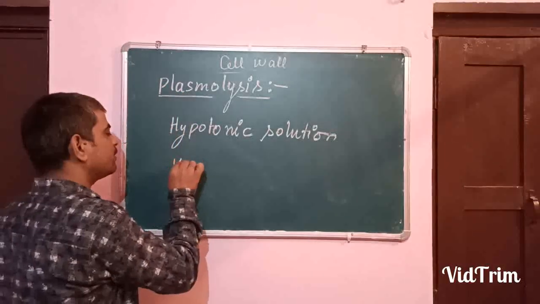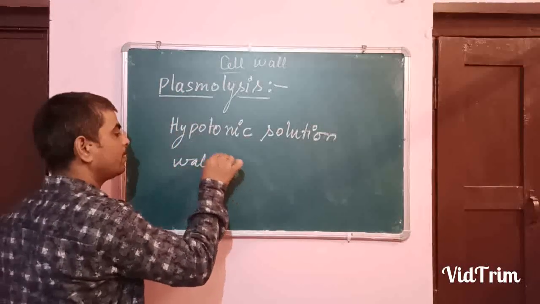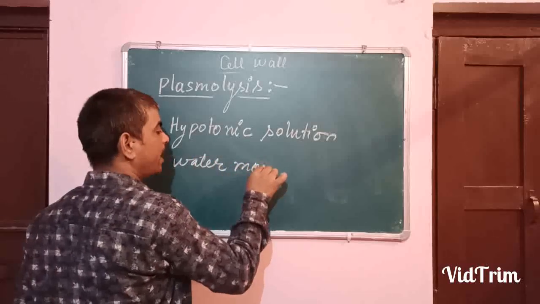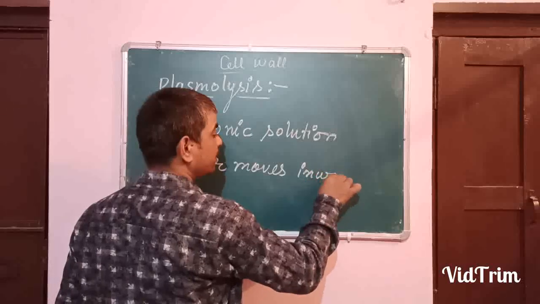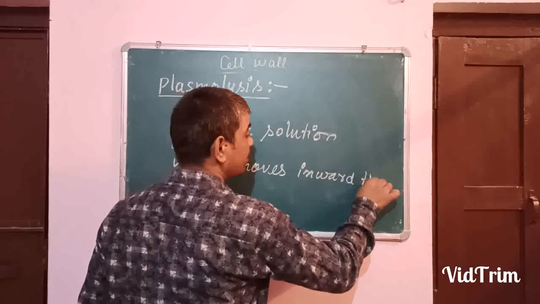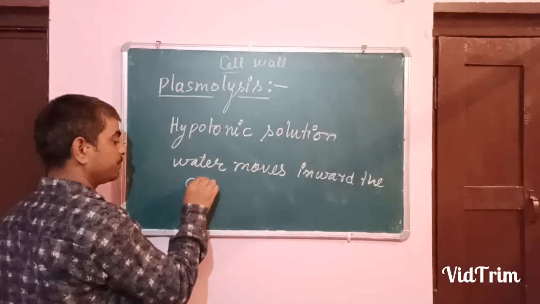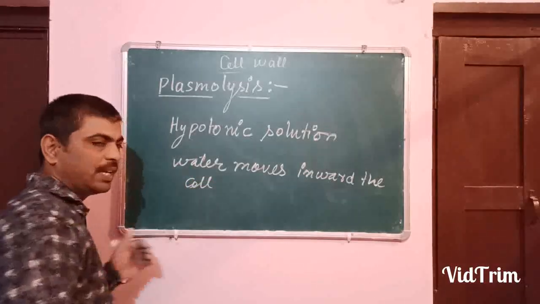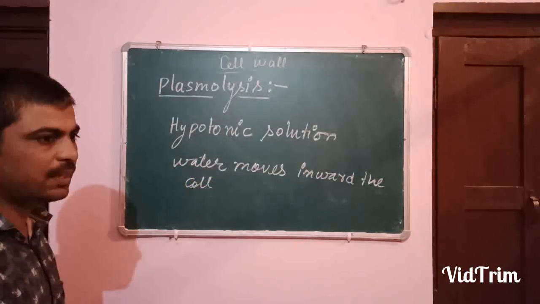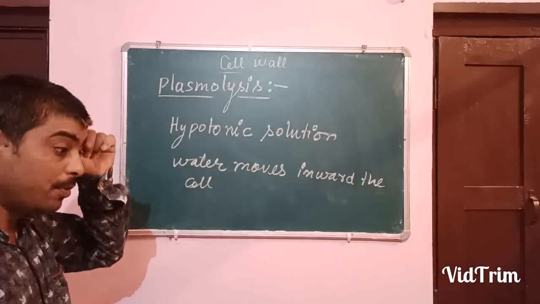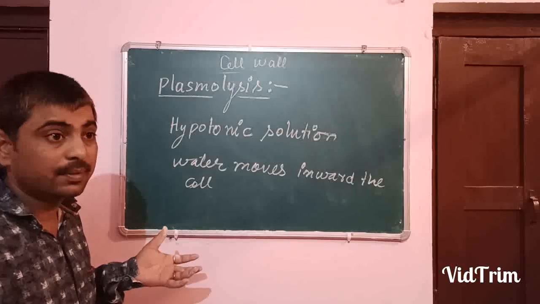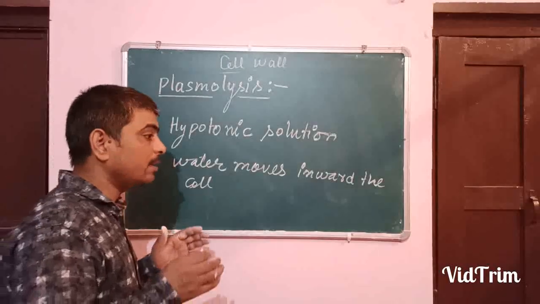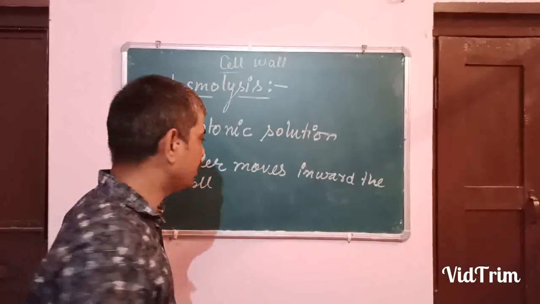The water moves where? Inward, into the cell. Water moves inside the cell. Then what will be the result? The cell will have more content of water. The vacuole will swell, become turgid, and the cell organelles will also swell. Okay?